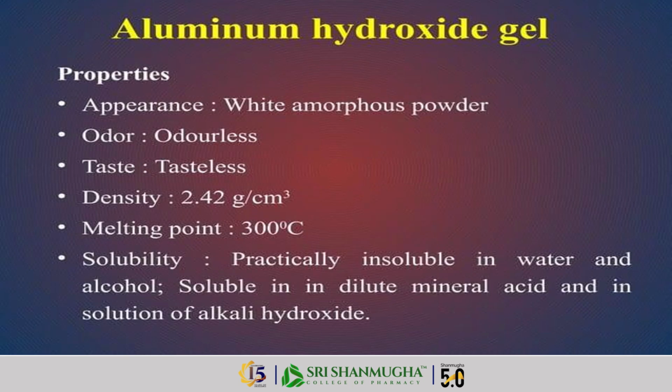What are the properties of aluminum hydroxide? The appearance is a white amorphous powder. It is odorless and tasteless. The density of aluminum hydroxide is 2.42 grams per cubic centimeter. The melting point is 300 degrees Celsius.